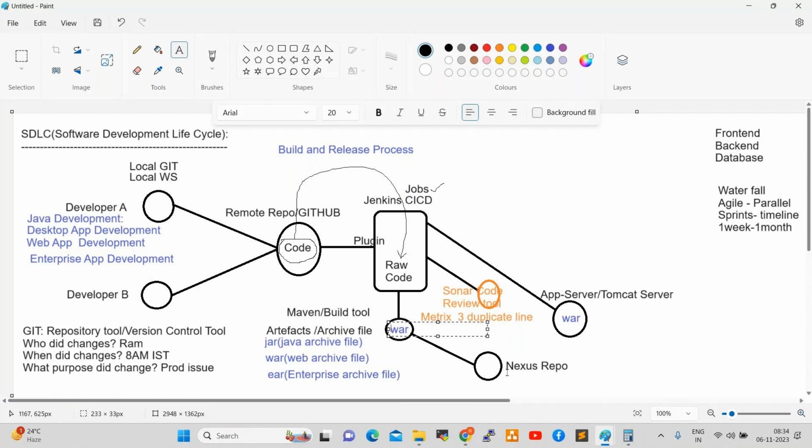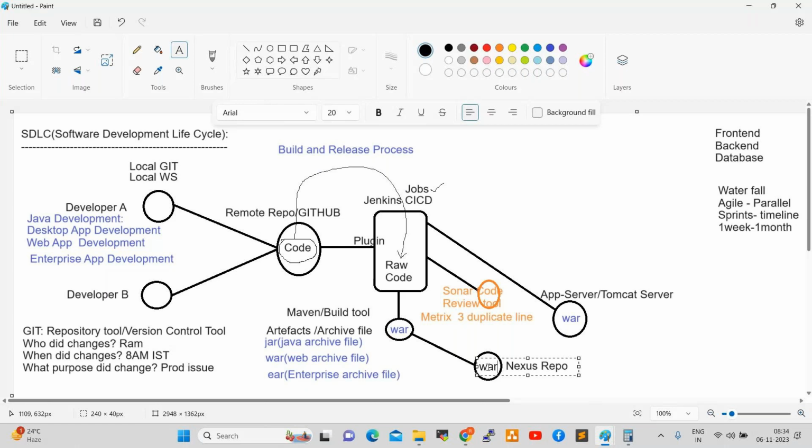For example, developers are working on some sprint, and the sprint is completed. Once the sprint is completed, it will be converted into one war file by using Maven. That war file we can store in Nexus. Whenever we have a release, at that time we can push this war file to application servers and deploy the applications on target servers. Clear, everyone? Any questions up to here, anyone? In this flow, any questions up to here?